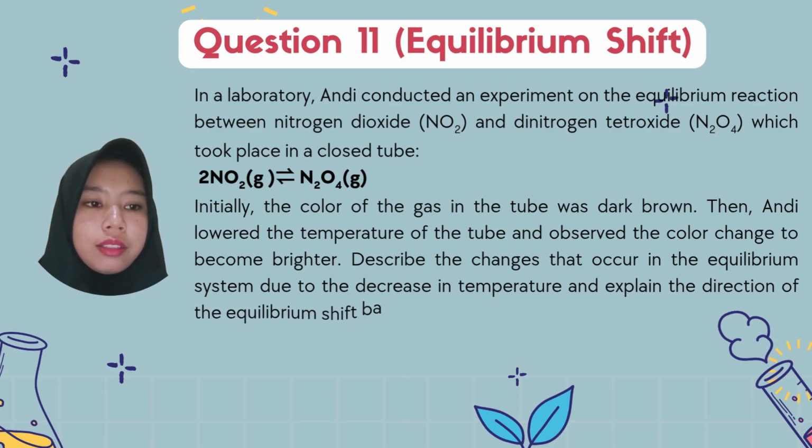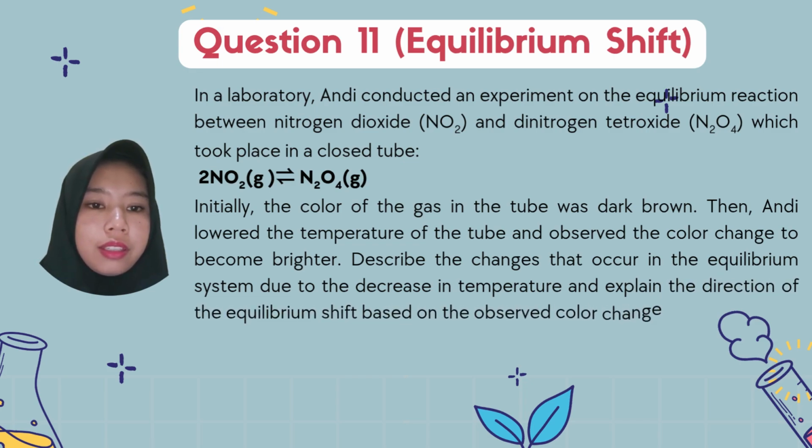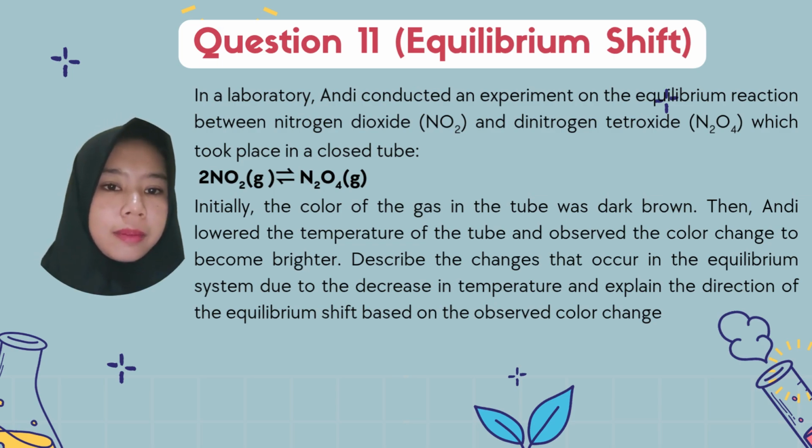Then, Andy lowered the temperature of the tube and observed the color change to become bright. Describe the change that occurs in the equilibrium system due to the decrease in temperature and explain the direction of the equilibrium shift based on the observed color change.